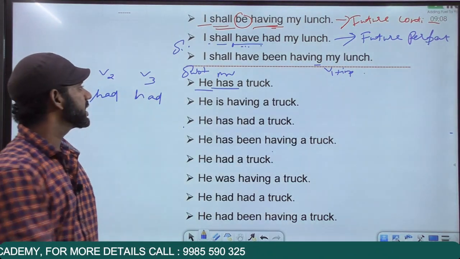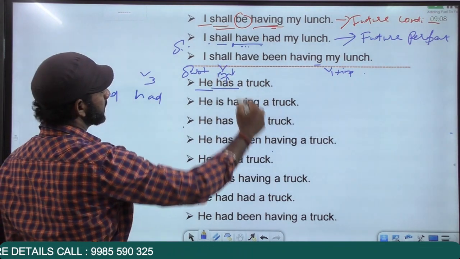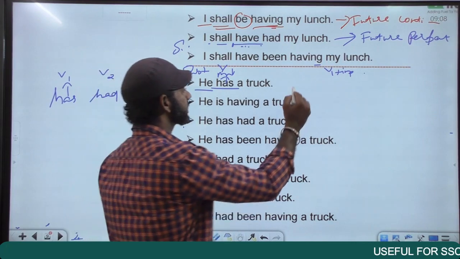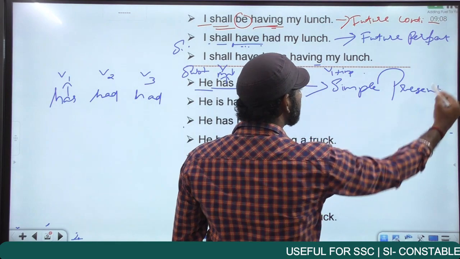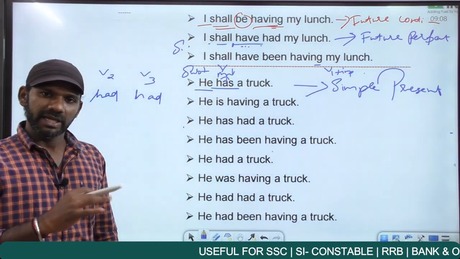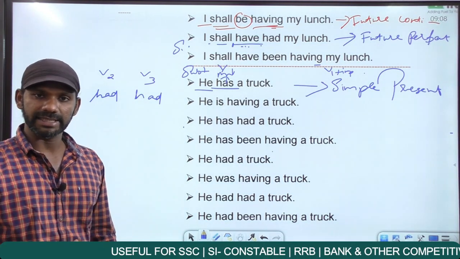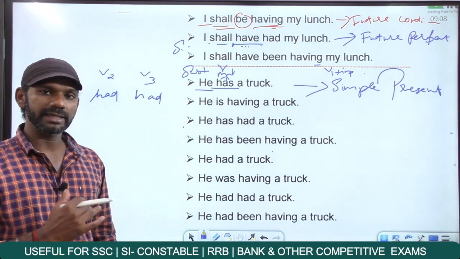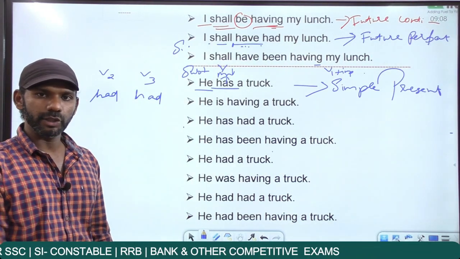He has a truck. The subject here is he plus has, a main verb in the V1 form. So this sentence is in the order subject plus V1, and subject plus V1 is simple present. Now, he has a truck means he possesses a truck or he owns a truck. That's the meaning. We'll try framing this sentence in all the other categories: the three remaining categories in present tense, all four categories in the past tense, all four categories in the future tense.